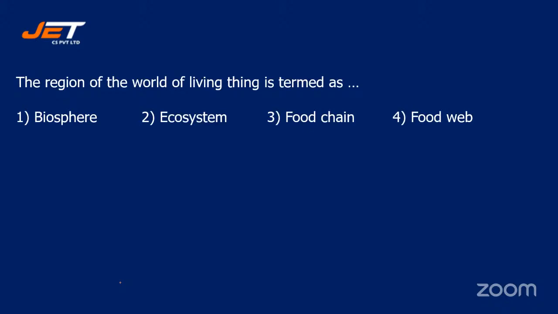Next question. The region of the world of living things is termed as, and your options are number one, biosphere; number two, ecosystem; number three, food chain; number four, food. Which is the correct answer, students?